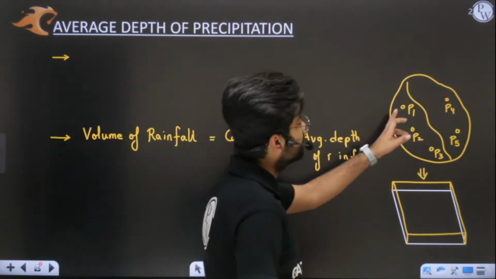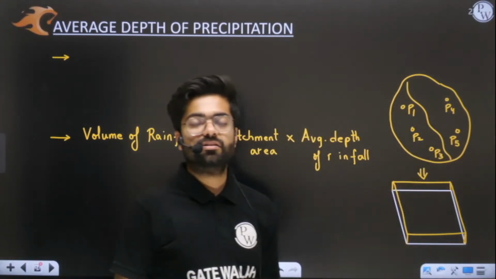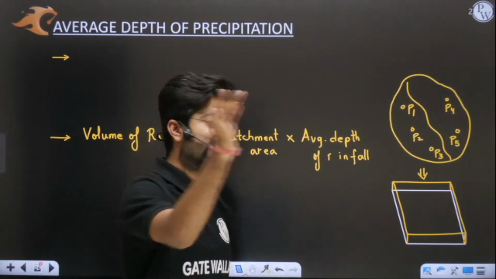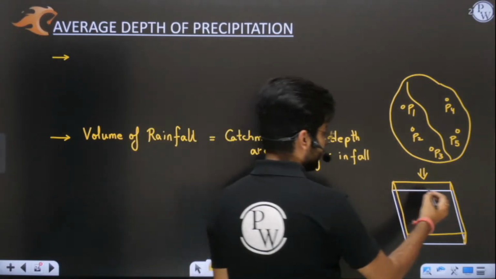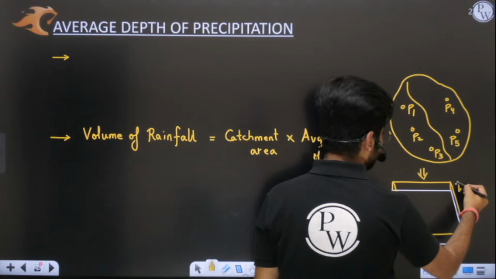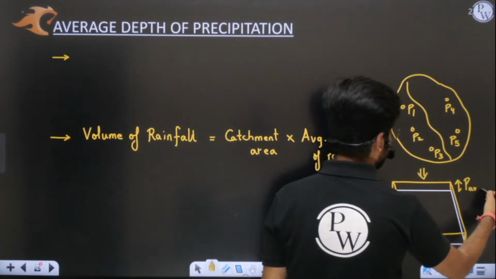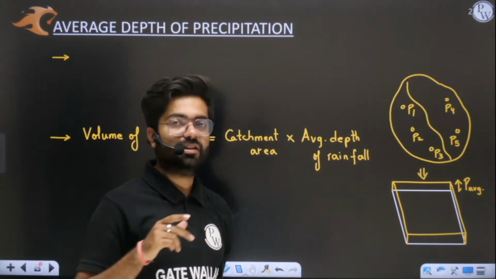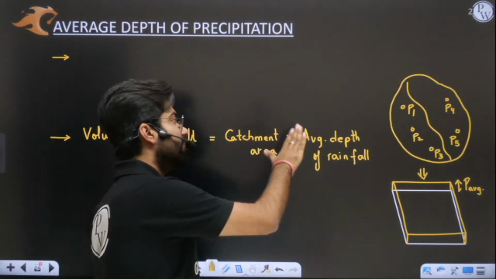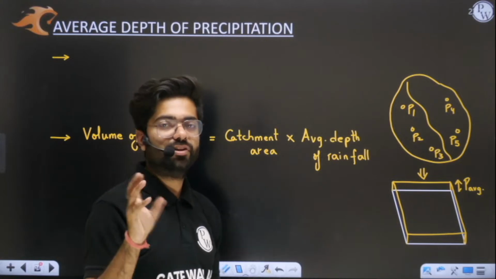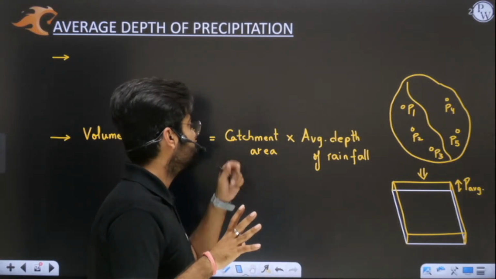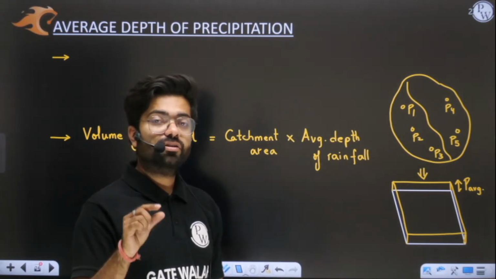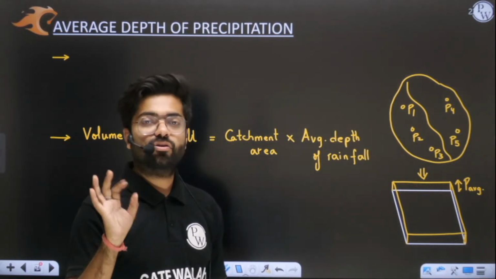If I have certain rain gauges in a catchment area, then I have to find the average depth, because that average depth is representing this depth here. We have converted our catchment area into a plane area A, and how much depth it will store is none other than P average, the average depth of precipitation.